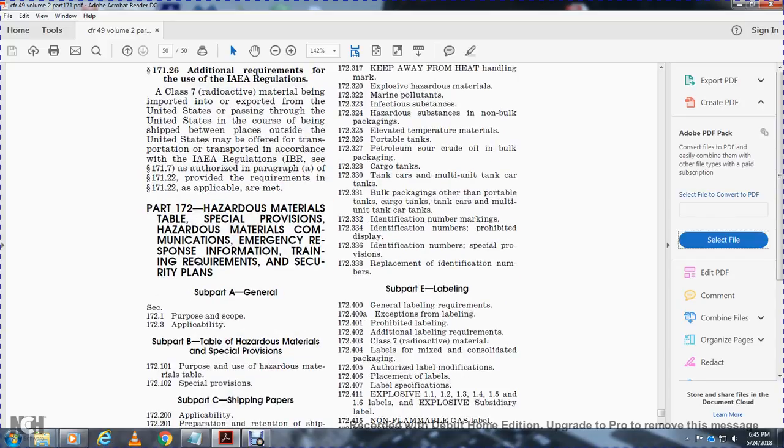Part 172: Hazardous material table, special provisions, hazardous materials communications, emergency response information, training requirements, and security requirements plans.